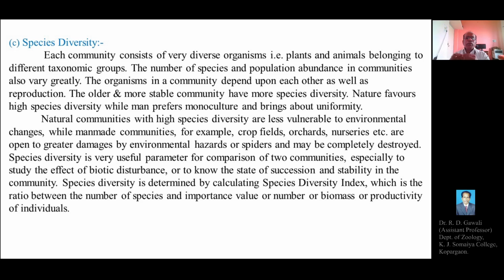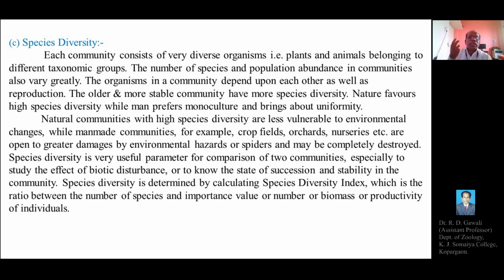The monoculture type of communities, having uniformity or a single plant species in the form of a crop grown by man, are more sensitive to environmental hazards, pests or diseases, and may be completely destroyed.